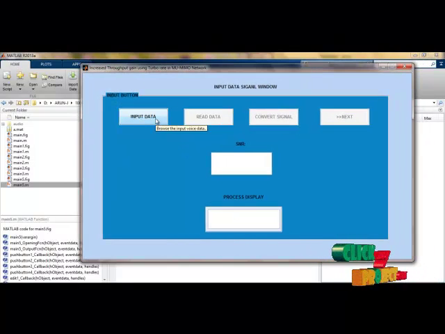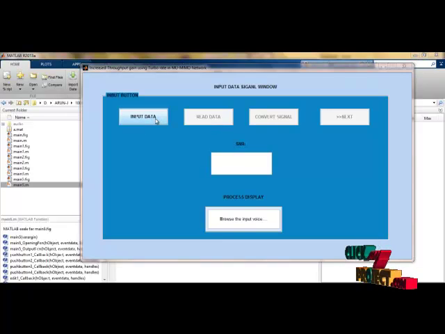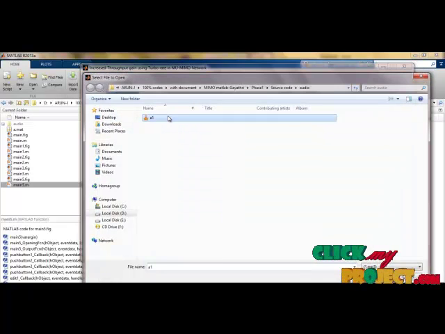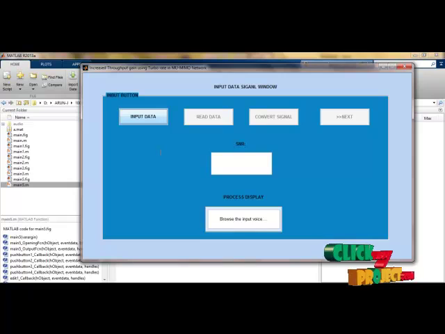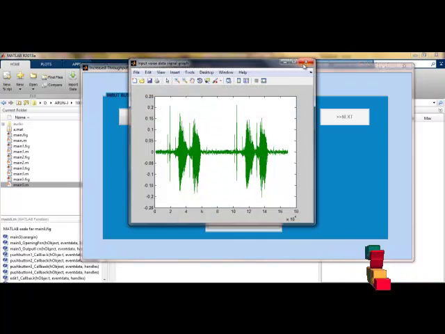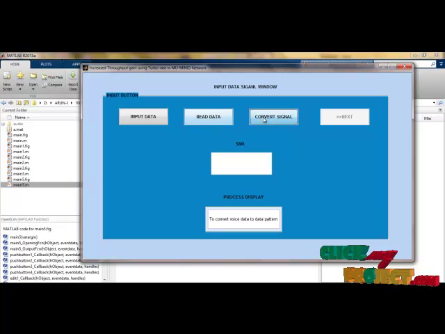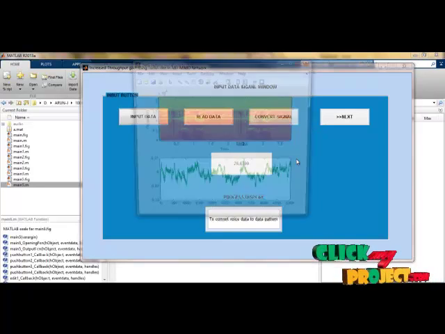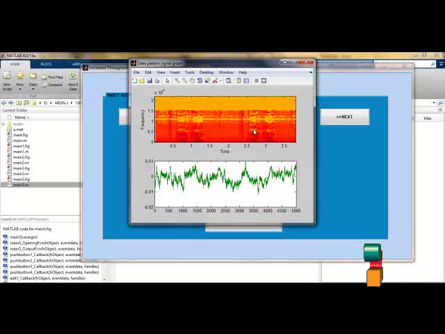Here initially I am going to give an input, a voice input. I have selected the input. The selected input is processing. After completion the next button will open. Here I am reading that input. This is the given input, and then I am converting that into a signal. The converted signal with spectrum and frequency is here.